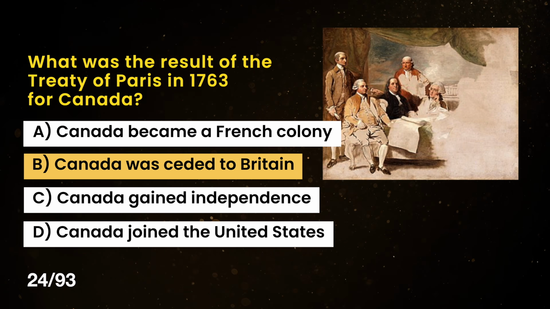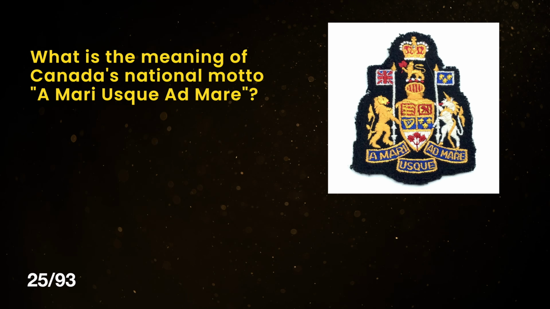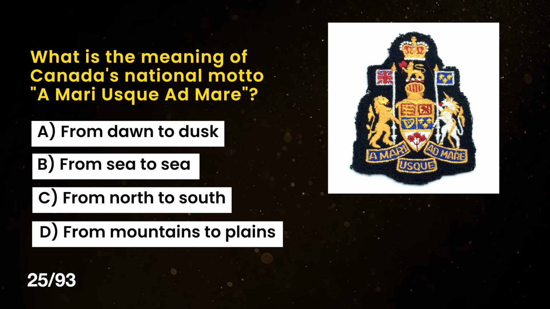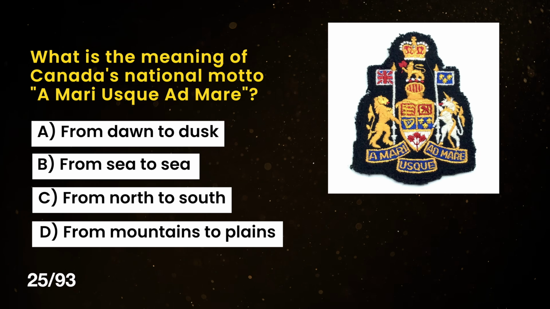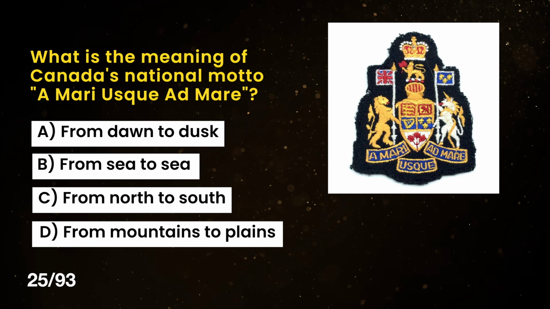The correct answer is B. Canada was ceded to Britain. What is the meaning of Canada's national motto, A mari usque ad mare? A. From dawn to dusk, B. From sea to sea, C. From north to south, and D. From mountains to plains.